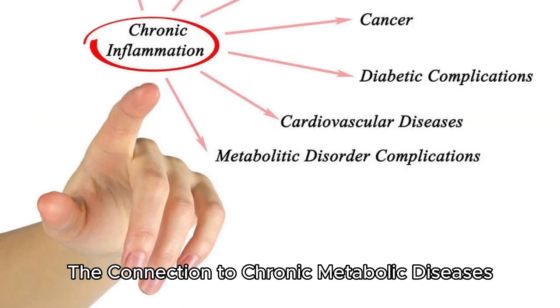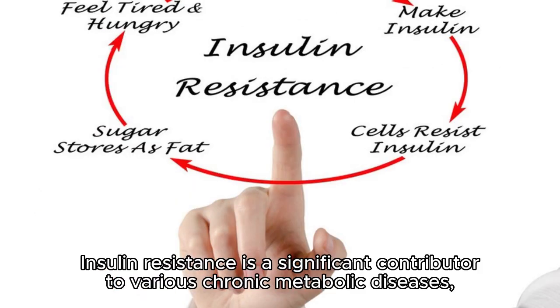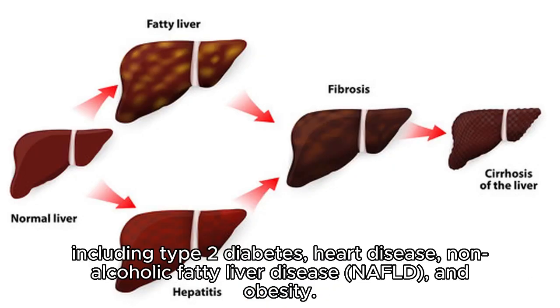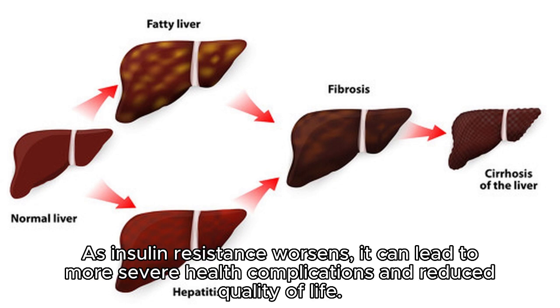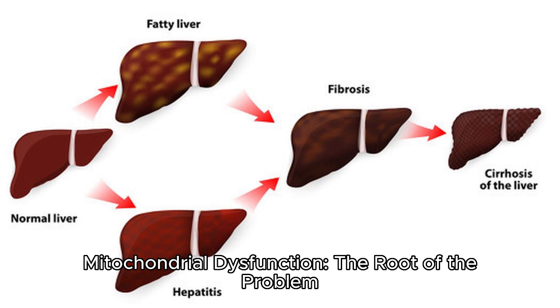The connection to chronic metabolic diseases. Insulin resistance is a significant contributor to various chronic metabolic diseases, including type 2 diabetes, heart disease, non-alcoholic fatty liver disease (NAFLD), and obesity. As insulin resistance worsens, it can lead to more severe health complications and reduced quality of life. Mitochondrial dysfunction, the root of the problem.